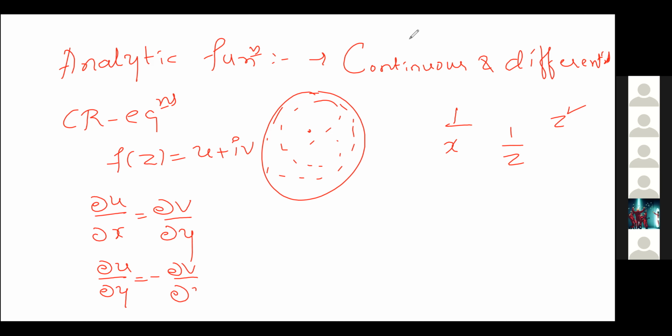If the function is satisfying these conditions with respect to the partial derivatives, then we can say that the function is analytic, because it's very difficult to check the differentiability of the function at each and every point by picking the points. Instead of checking like that, we can check whether the function satisfies these conditions or not. If it satisfies these two conditions, then we can conclude that the function is an analytic function. Is it clear?